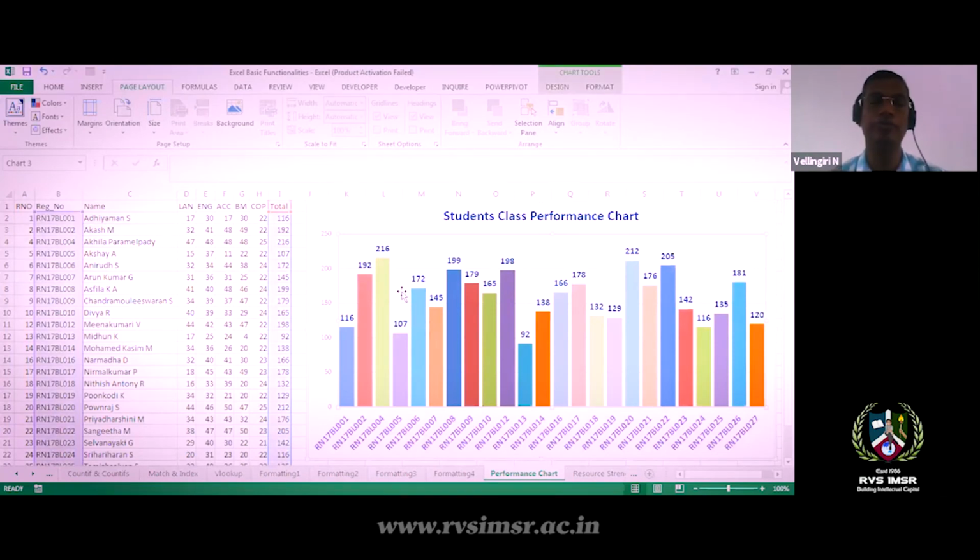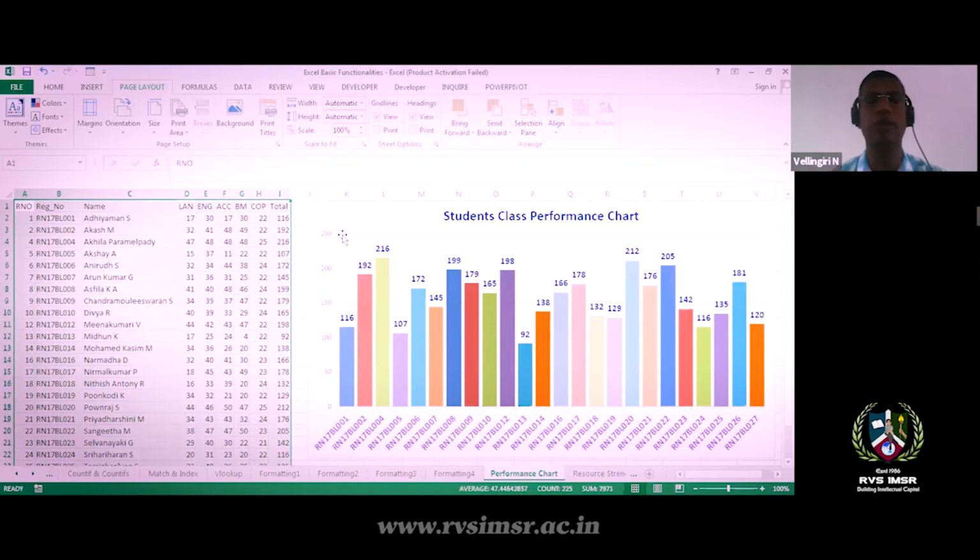If I want to arrange in ascending or descending order, we can easily do that. For example, maybe I want to see the topper with the good mark first, so arranging in descending order, I'll do this.